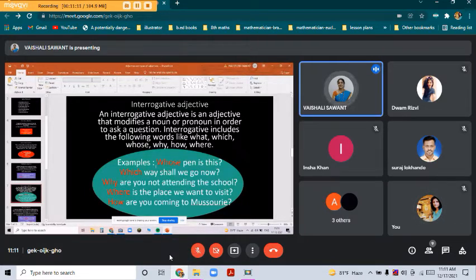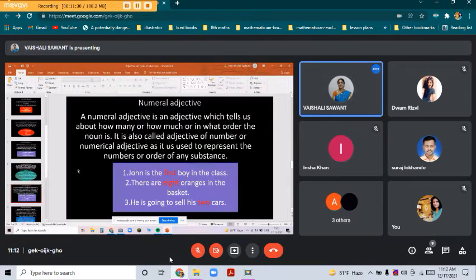Now you can see in these sentences, whenever the questions are being asked with words like whose, which, why, where, and how, the highlighted words are there with WH questions. It is known as interrogative adjective. Now coming to the next part.